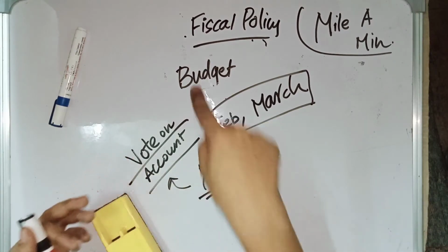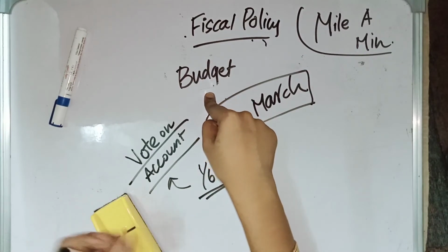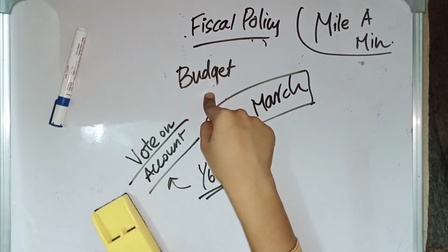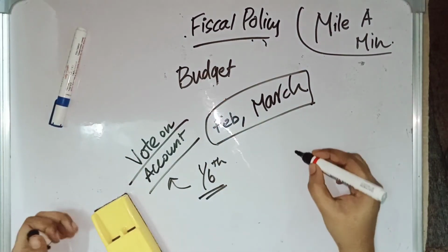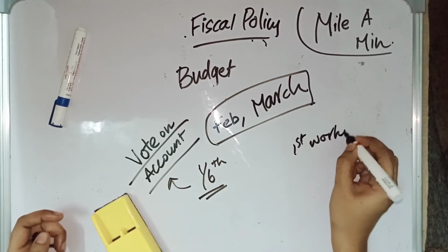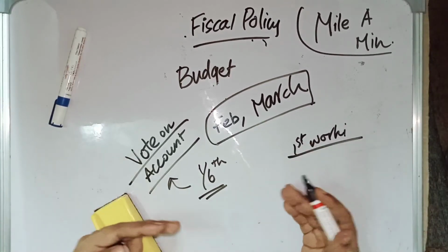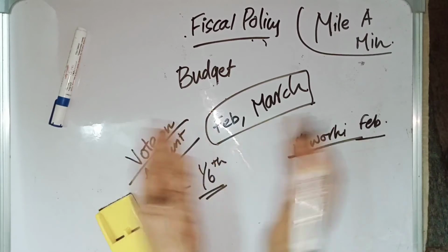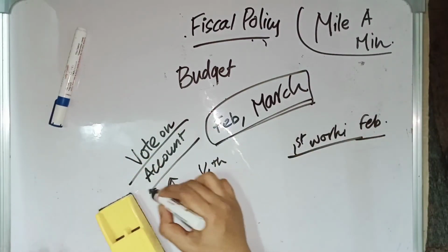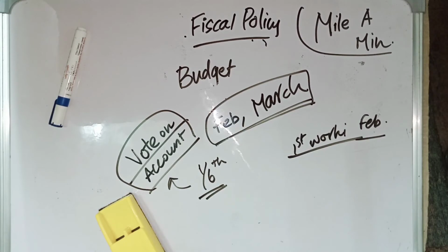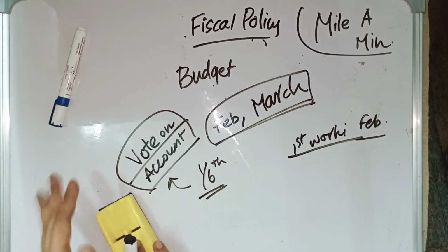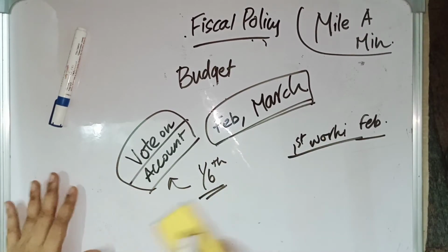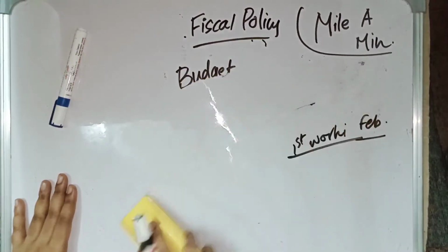I am talking about the budget. Generally, the budget is presented on the first working day of February, and a day before the budget is presented, the economic survey will be presented. After this, it should be passed by the parliament and the funds should be allocated. For the period from the first working day of February to March, vote on account is used and will grant money. 1/6 of the budget can be granted as vote on account. This is the basic thing.